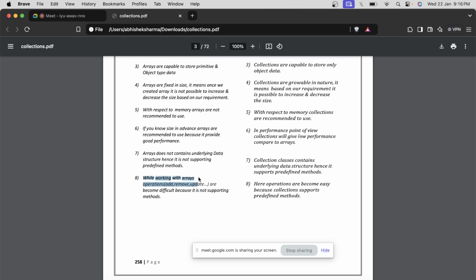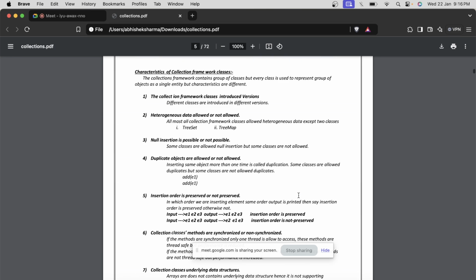While working with the array, add and remove operations become difficult and the methods don't support them. We have to write all these things on our own. But over here, all methods are provided, so it becomes way too easy to use collections, and that's why we use them on a daily basis. Sometimes we have to create our own data structures, but those are specific to the company requirement and policy, and we make them just to make sure the performance becomes a little better. Otherwise, it's a very rare chance that people create data structures on their own in a language.